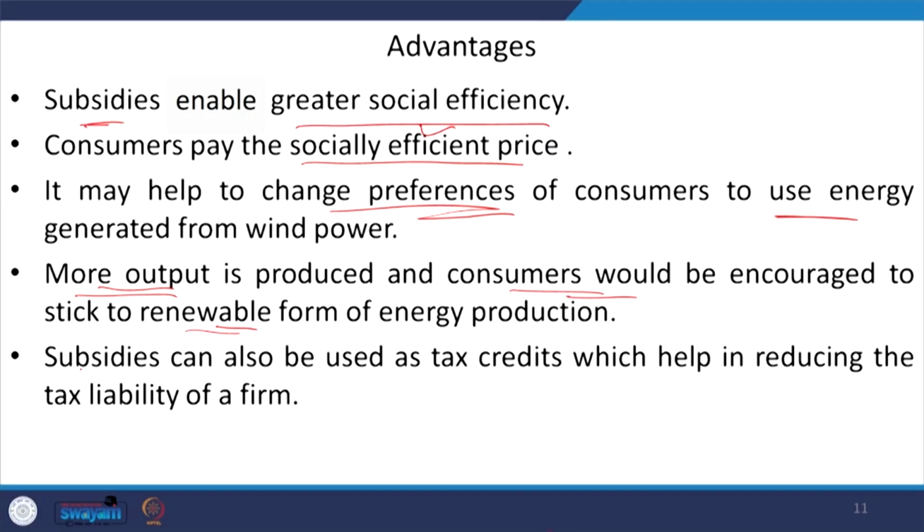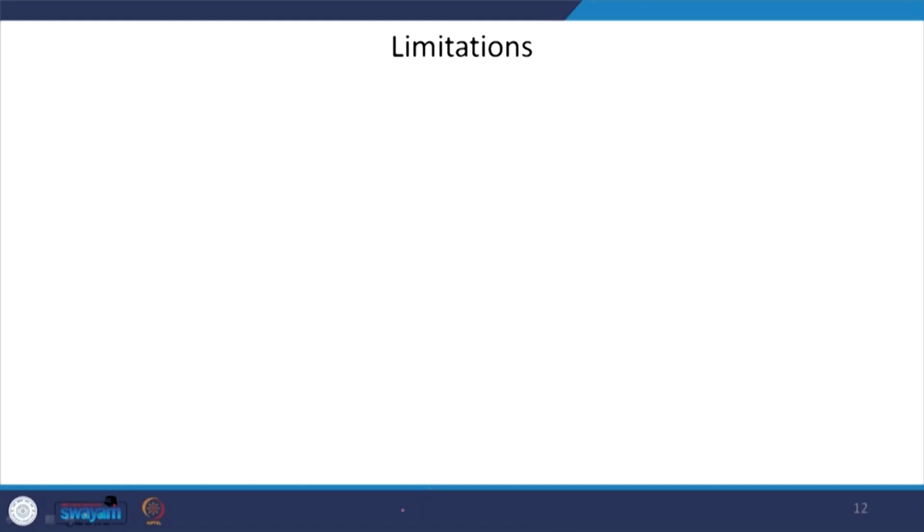And moreover, the subsidies can also be used as a basis for tax credits, right. So, that means the industries can also save tax, right. And in this way it will be reducing their tax liability, and obviously it is a positive thing for the industry and the farm. So, what are the likely or potential limitations or issues that we are having